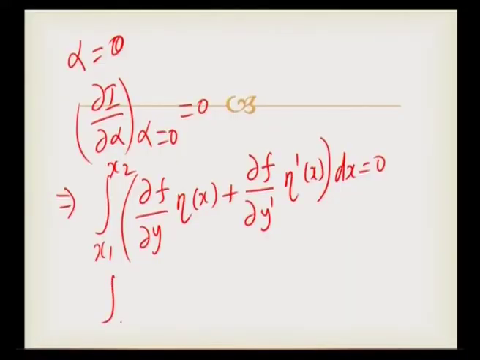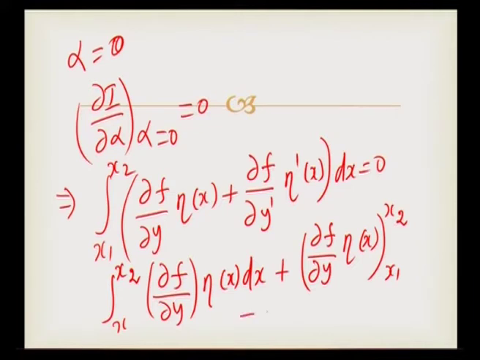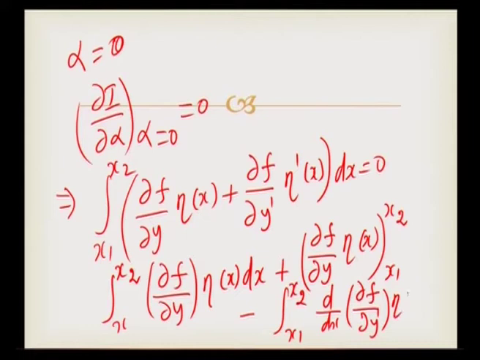Now, integrating the second term by parts, we get integral from x1 to x2 of dou f by dou y into eta of x dx plus dou f by dou y prime into eta of x between x1 and x2 minus integration between x1 and x2 of d by dx of dou f by dou y prime into eta of x dx is equal to 0.